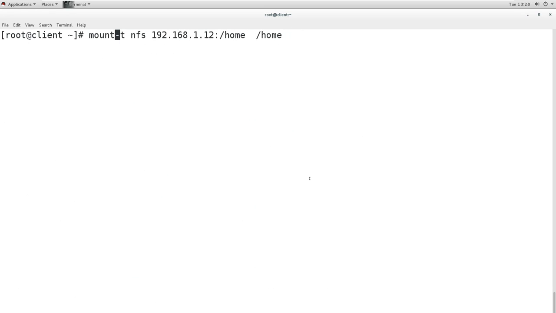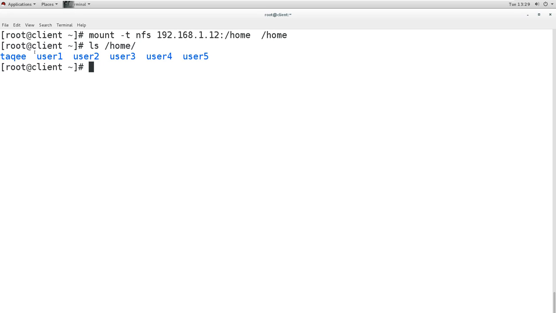Now when we check, we see all the home directories of users, and now when we switch the user, we will not see any error. So there is no error for the home directory, and our users can log in through the LDAP server. So the LDAP server is now working properly, it is authenticating those users, and those users can log into this client machine.